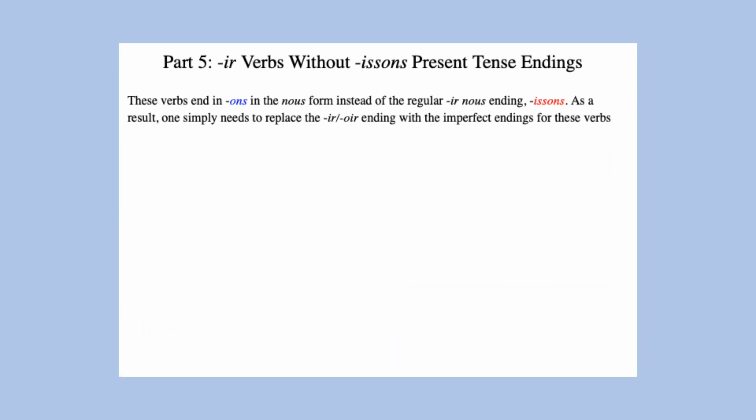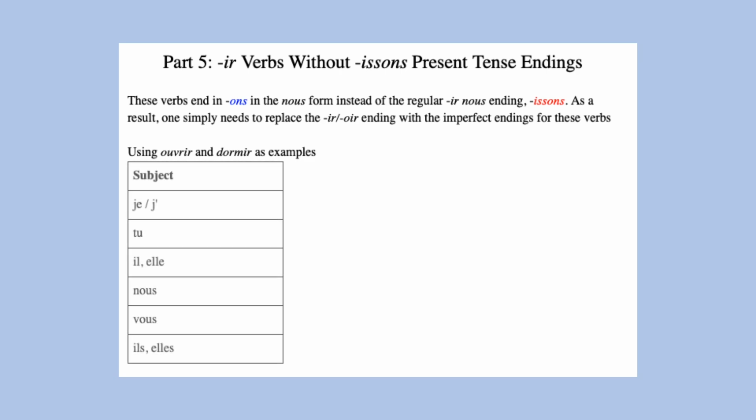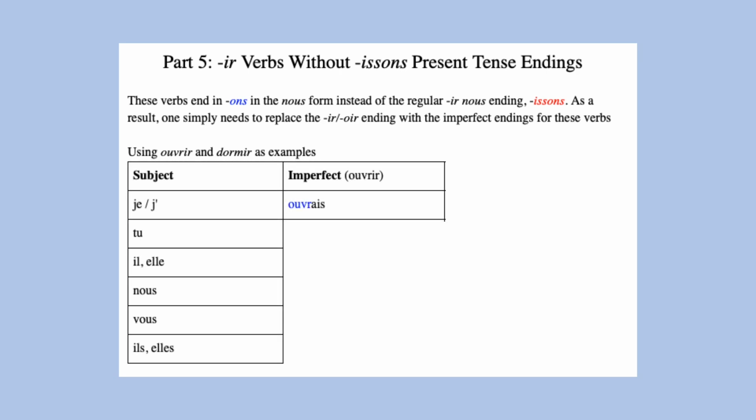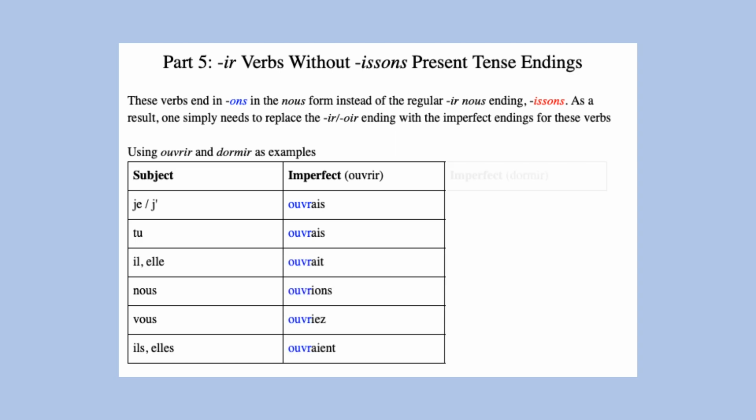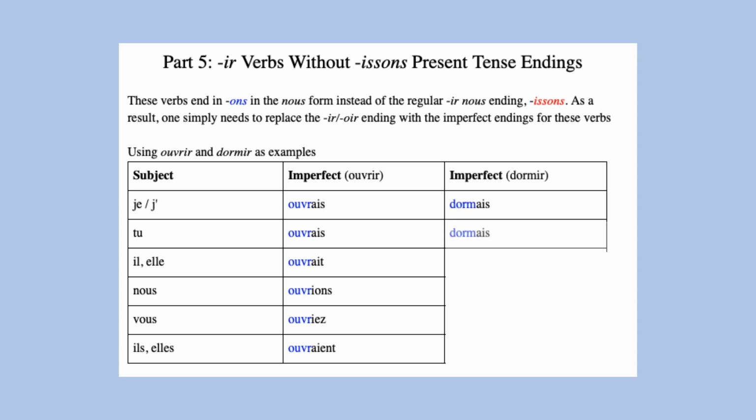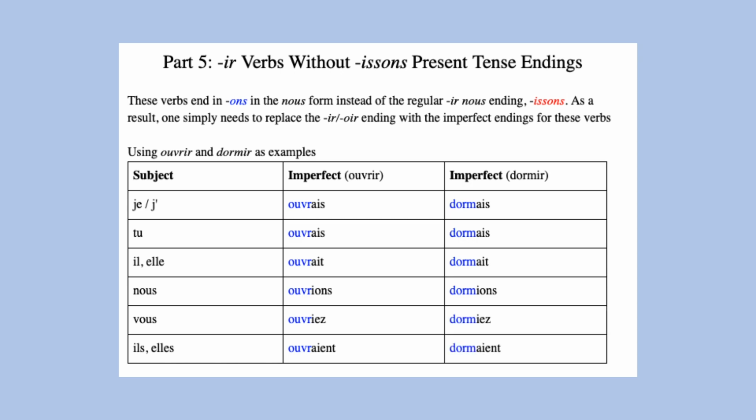A large number of irregular -ir verbs end in -ons in the present tense nous form, and not the usual -issons for -ir verbs. So as a result, for these verbs, you only need to replace their -ir or -oir ending with the usual imperfect endings for those verbs. So for ouvrir and dormir, we have j'ouvrais, tu ouvrais, il ouvrait, nous ouvrions, vous ouvriez, ils ouvraient. Je dormais, tu dormais, il dormait, nous dormions, vous dormiez, ils dormaient.